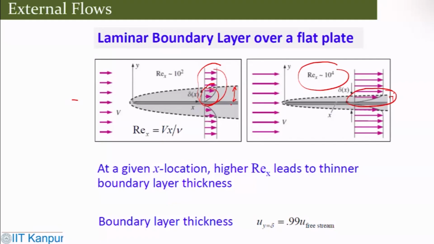Obviously, at a given x location, a higher Re_x leads to a thinner boundary layer thickness. The boundary layer thickness is delta, where U would be 99% of the free stream. So this thickness is called delta. The thickness is defined such that just at the edge of the boundary layer, the velocity is going to be almost 99% of the free stream velocity.